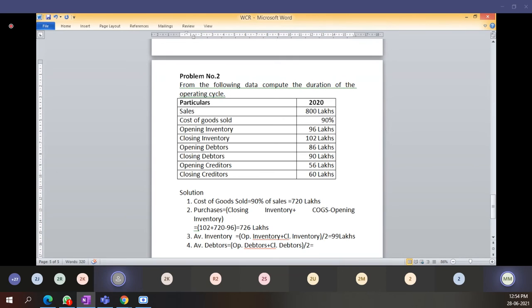How much comes? 73 lakhs. Tell me, how much are the opening debtors, beta? Sir, 88 lakhs.